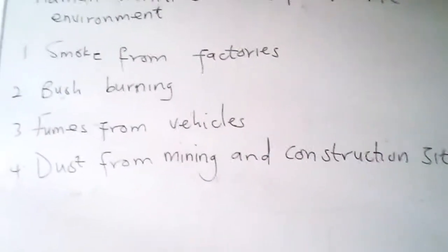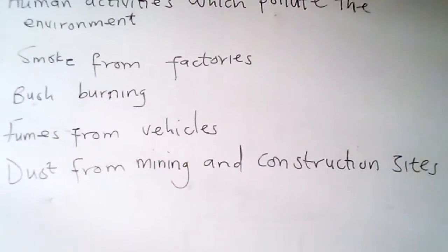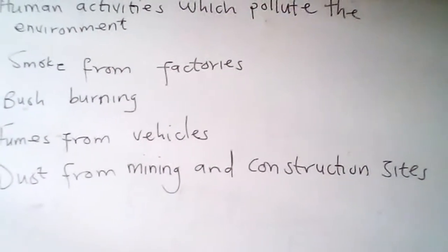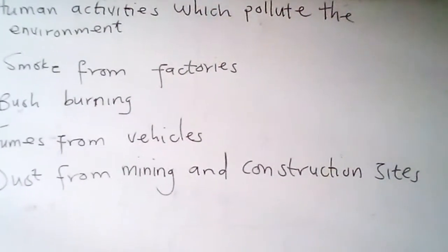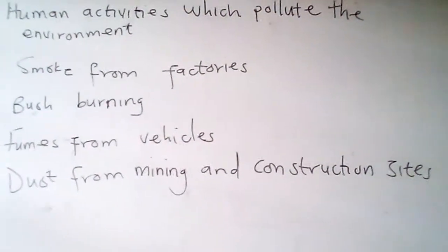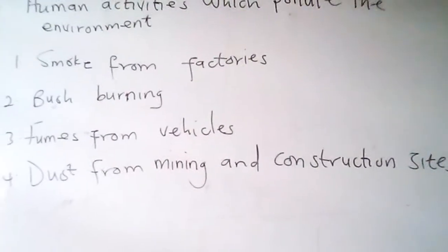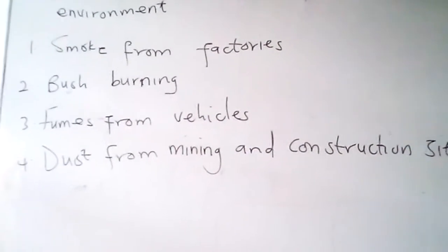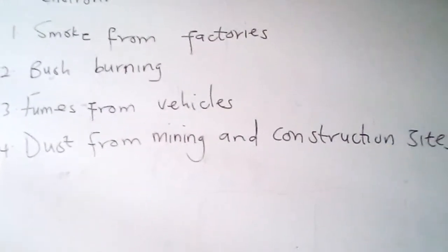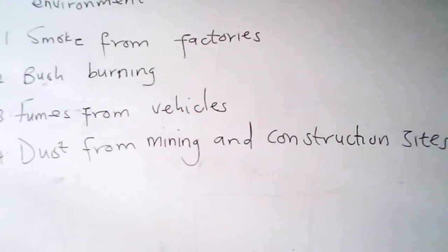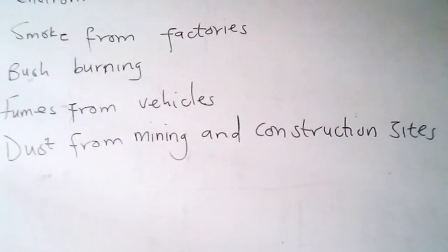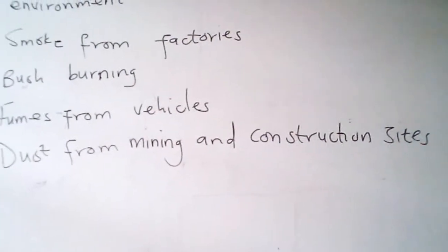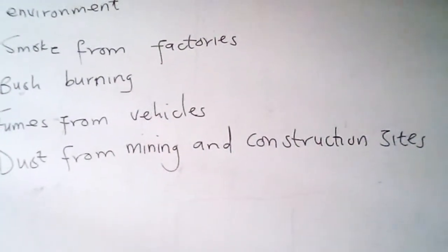So 2 is bush burning. Bush burning reduces the quality of oxygen we breathe when smoke and dust are released into the atmosphere. So burning of charcoal also causes air pollution. And then the next one is fumes from vehicles. Smoke that comes out of exhaust pipes of overaged cars, old cars, contains dangerous substances which destroy the quality of air.